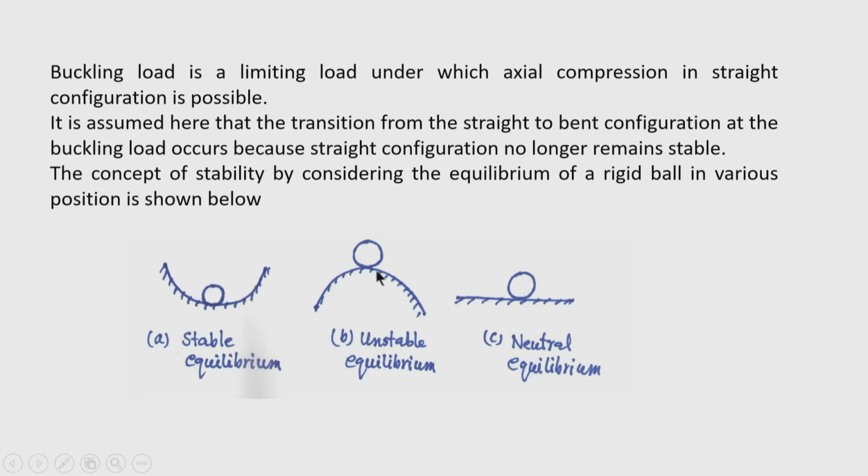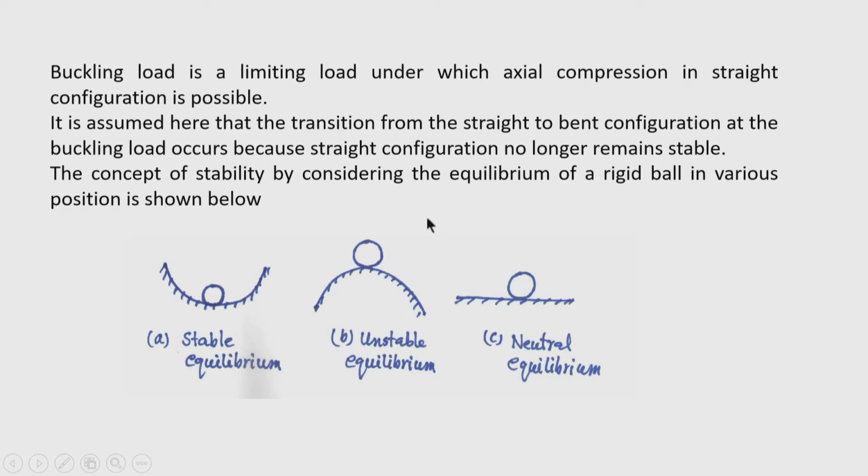Consider this position. Here the hemispherical bowl is shown in such a way that the convex side is upward. So, if the ball is at the equilibrium position and a slight disturbance of its position leads to instability, then this configuration is an unstable equilibrium position. Then there is another position, a neutral equilibrium position. Consider a plane surface where the ball is placed, and if it is displaced to a certain position, it will remain at the new position.